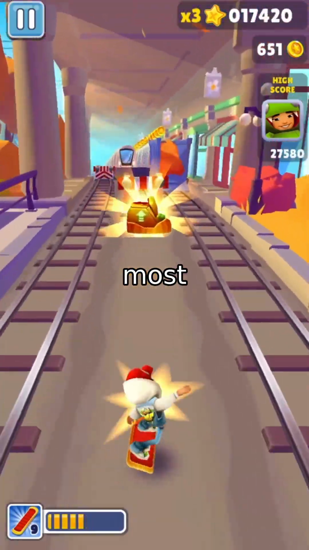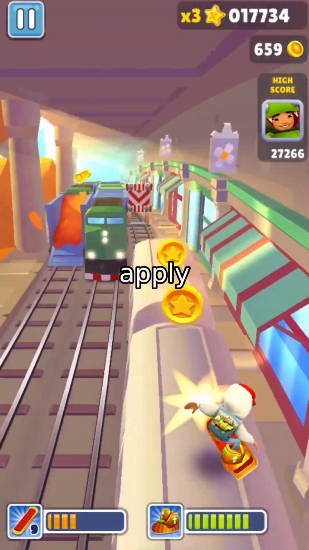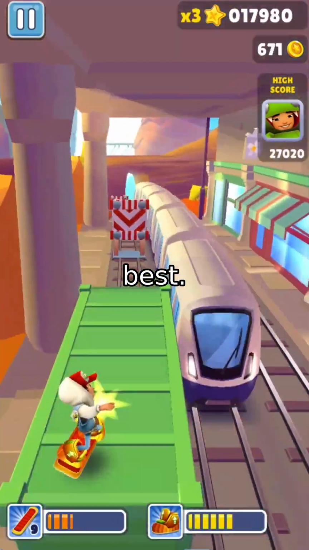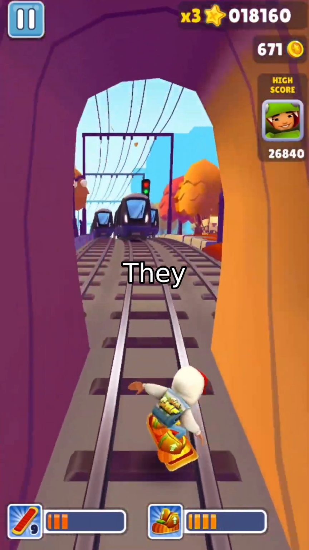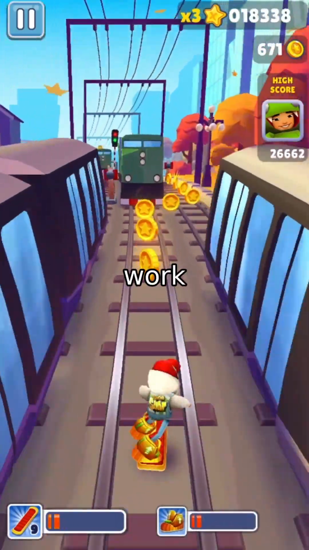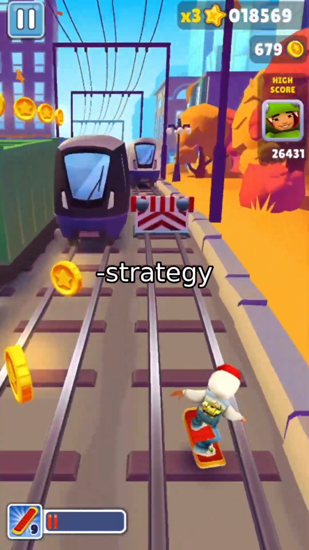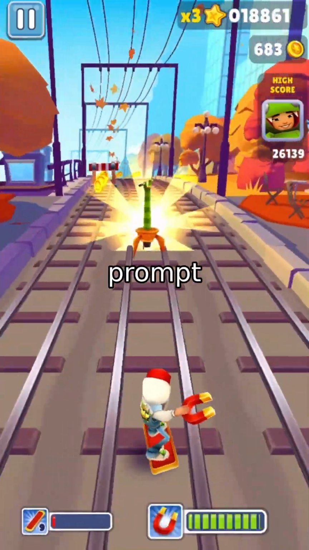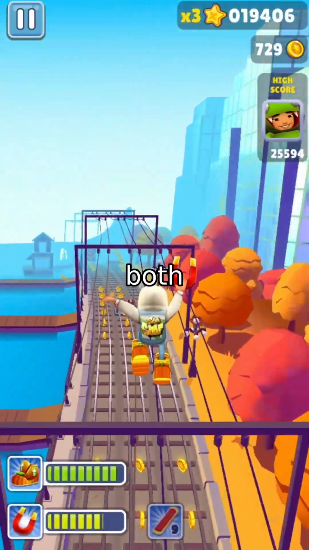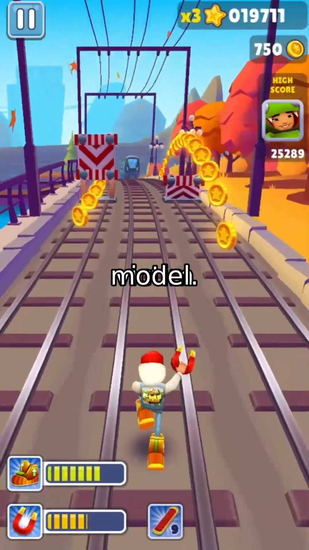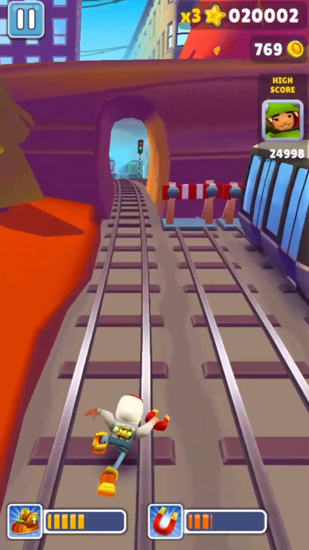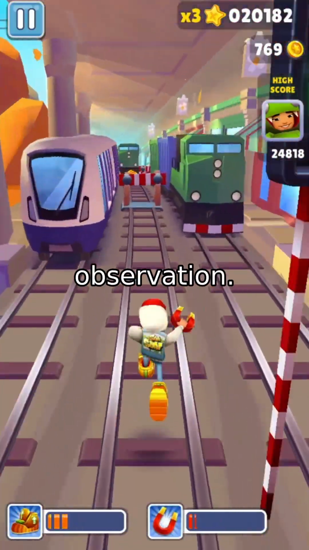But here's the catch: most of these approaches are static. They apply a single perturbation once and hope for the best. They don't learn from the model's response. They don't adapt. That's where our work comes in. We introduce a dual-strategy jailbreak framework that combines ReAct-driven prompt rewriting with adaptive image noising, both refined in real time through feedback from the victim model. This isn't a one-shot attack. It's a dynamic loop of reasoning, action, and observation.